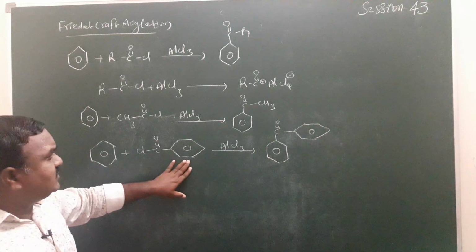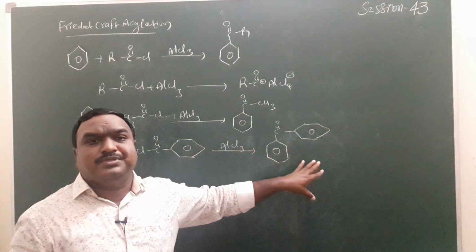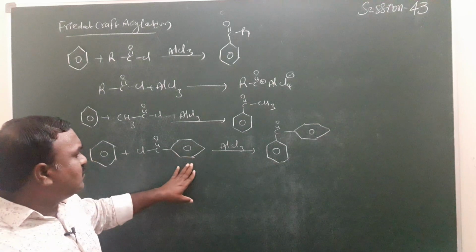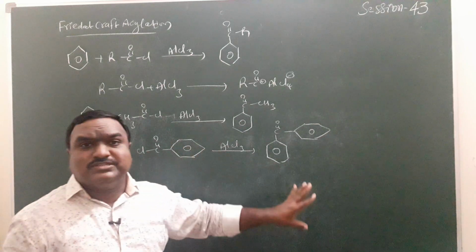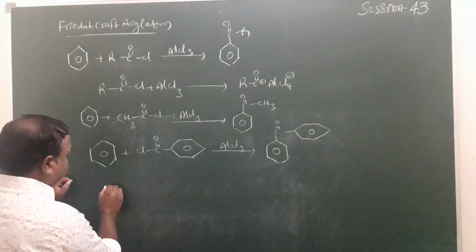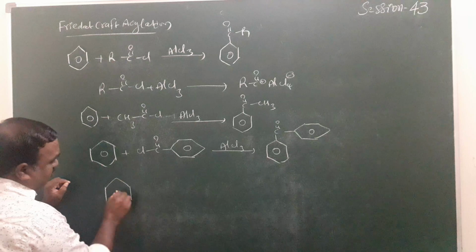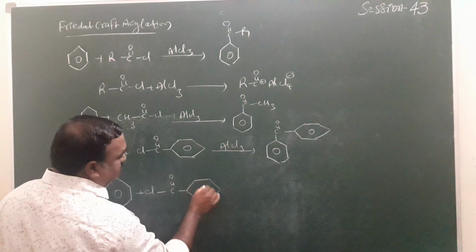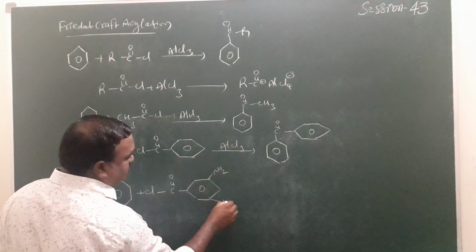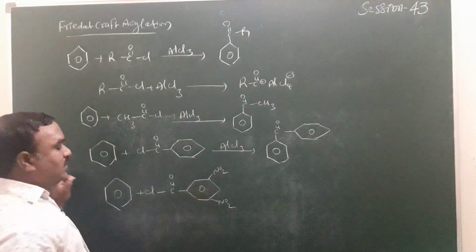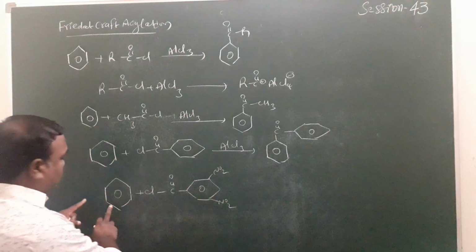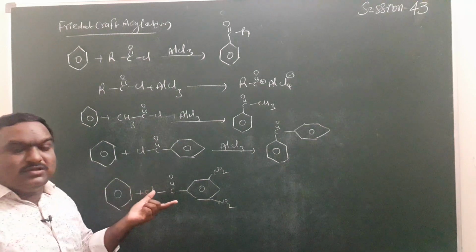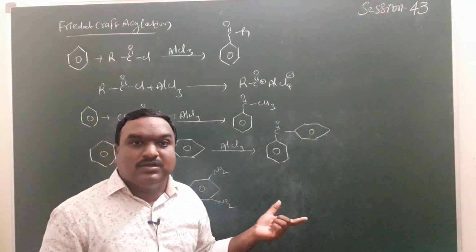Even compounds having electron withdrawing groups form the products. If an electron withdrawing group is present on the acyl group, that also undergoes electrophilic substitution reaction. Here the benzene compound reacts with 3,5-dinitrobenzoyl chloride. Remember, if an electron withdrawing group is present on the ring, it acts as a meta-directing group.